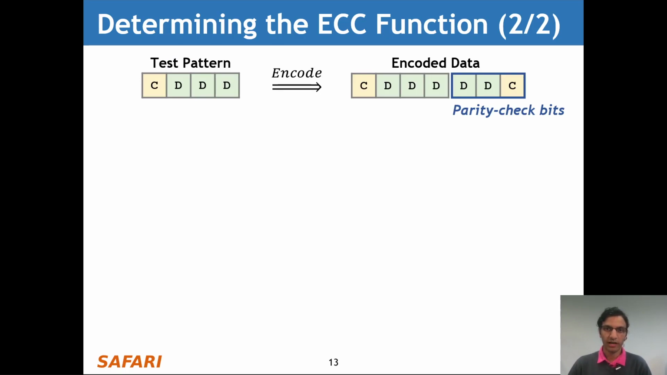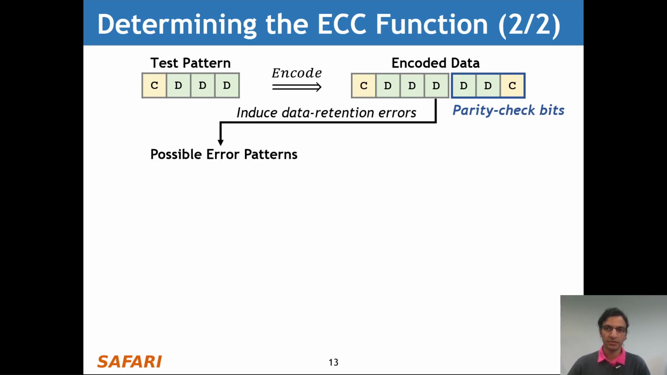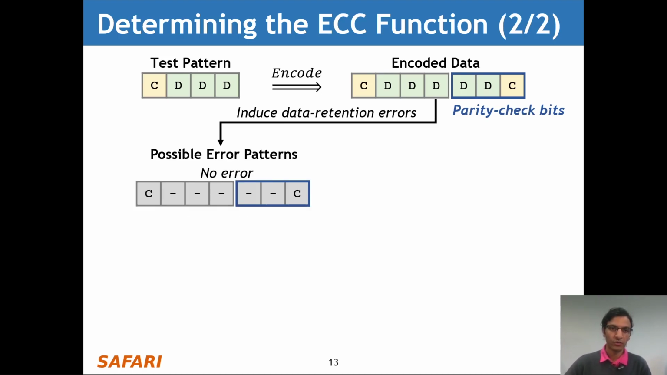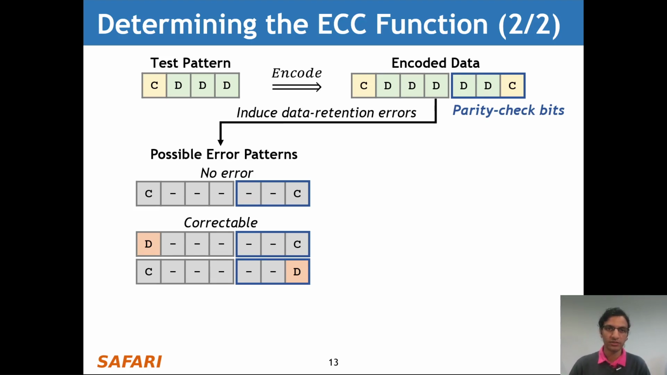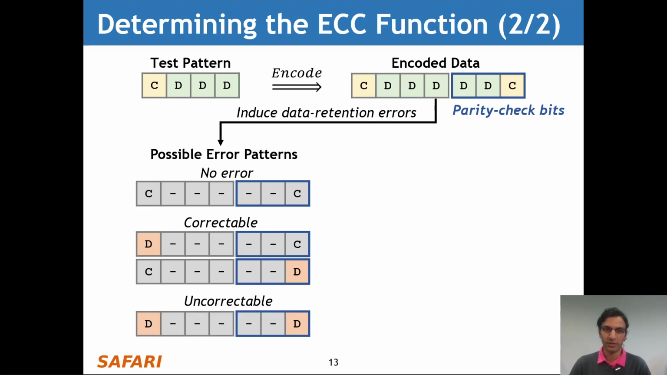So let's take a look at what happens when we induce data retention errors. Let's suppose that we start with the same test pattern as in the previous slide, but we now know that the ECC function sets precisely one parity check bit to the charged state. When we go ahead and induce data retention errors, there are several different pre-correction error patterns that might occur. For example, we might have the case of no error. We might have the case of a correctable error where a single charged bit flips to the discharge state. And finally, we can have an uncorrectable error pattern where both charged bits flip to the discharge state.